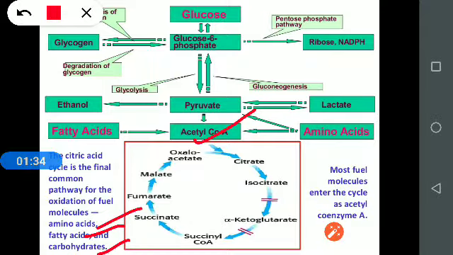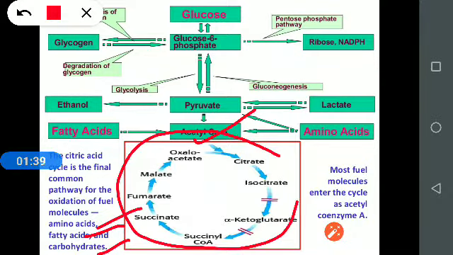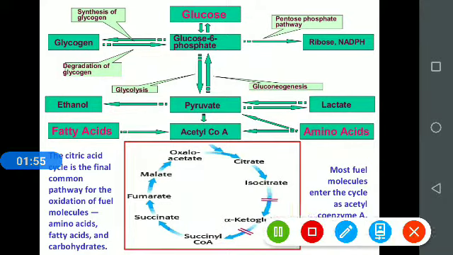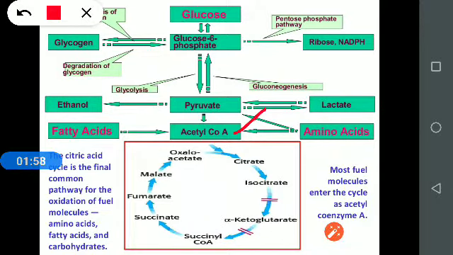Acetyl CoA is the initial precursor for the commencement of the citric acid cycle.